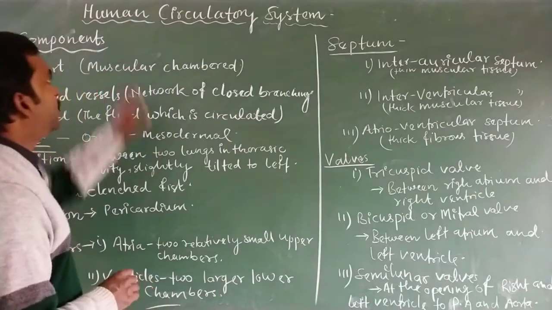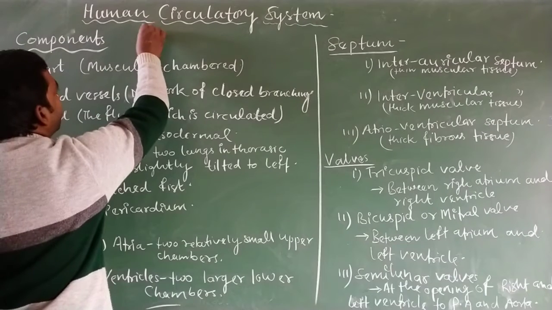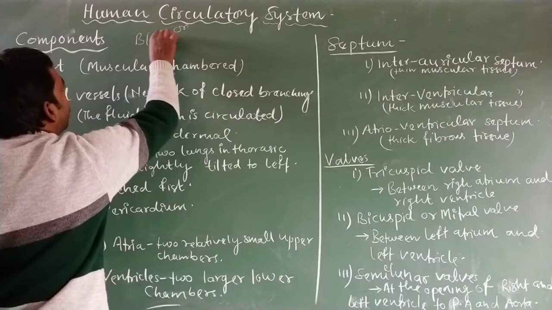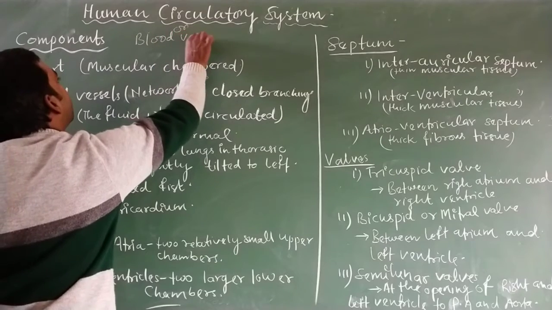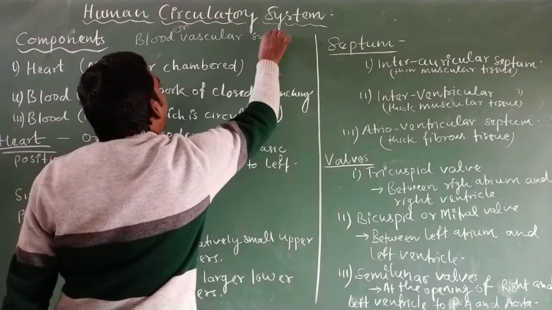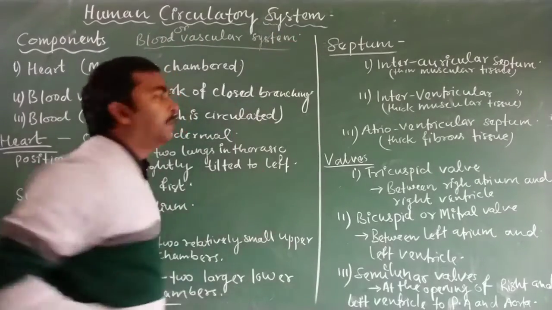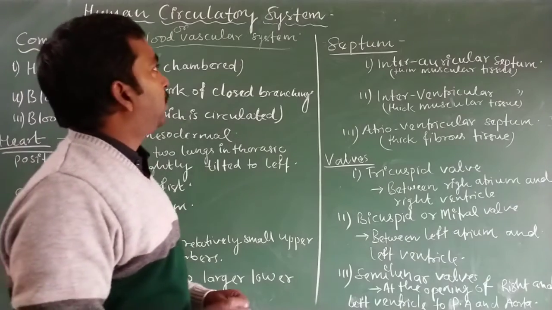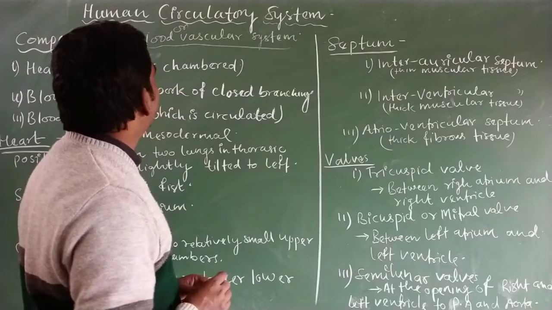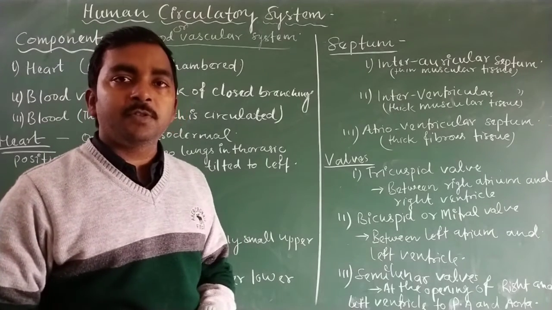So our main topic is the human circulatory system, which is also known as the blood vascular system. This is the other name of the blood circulatory system of humans.